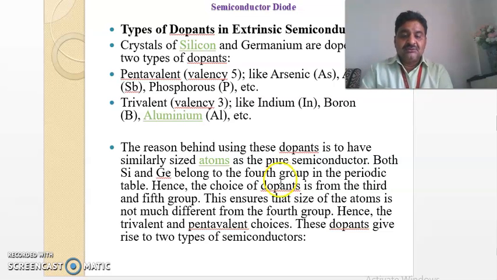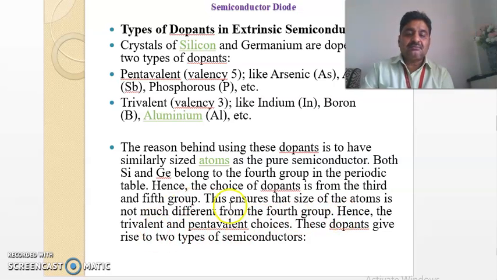Hence, the trivalent and pentavalent choices, these dopants give rise to two types of semiconductors: P-type and N-type. What is P-type? What is N-type? What about their structures? All these things we will discuss in detail in the next lecture.